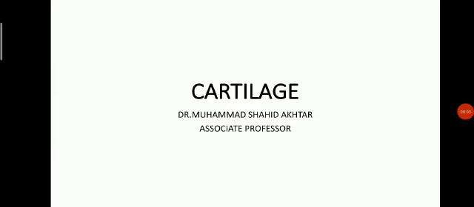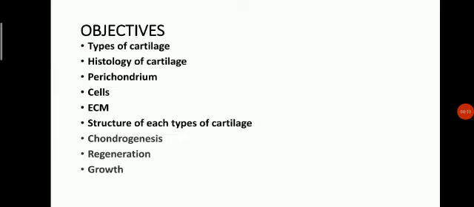Now, in this lecture, we will discuss cartilage. The objectives of this lecture are to study types of cartilage, histology of cartilage, perichondrium, cells, extracellular matrix, structures of each type of cartilage, chondrogenesis, regeneration, and growth.